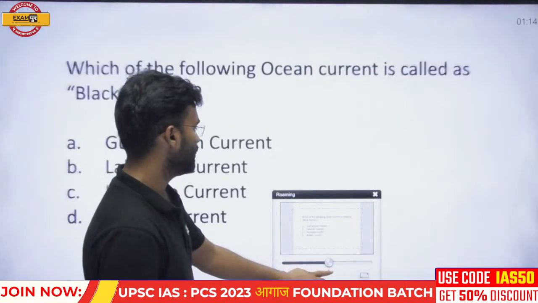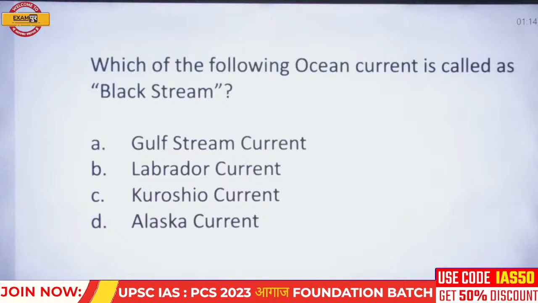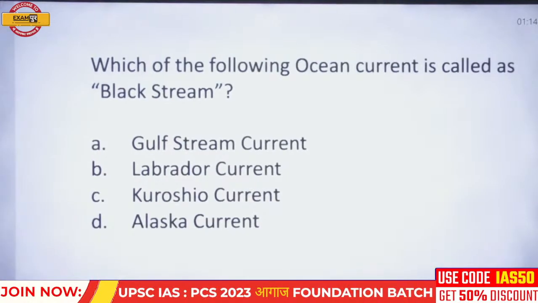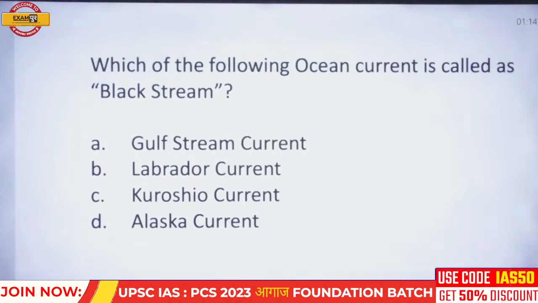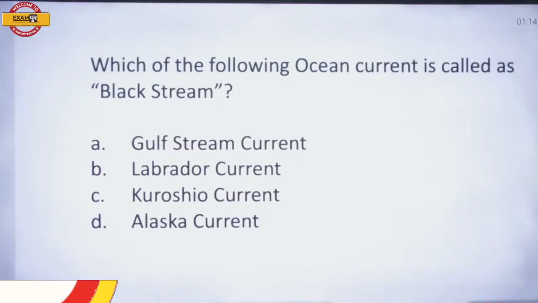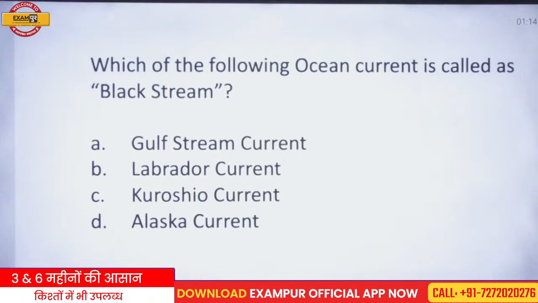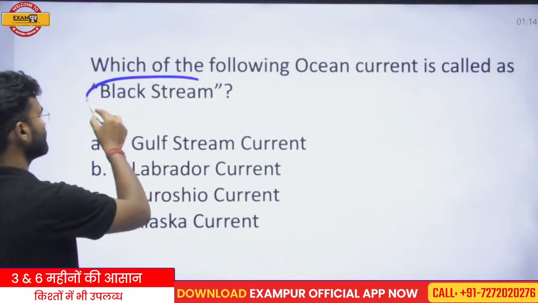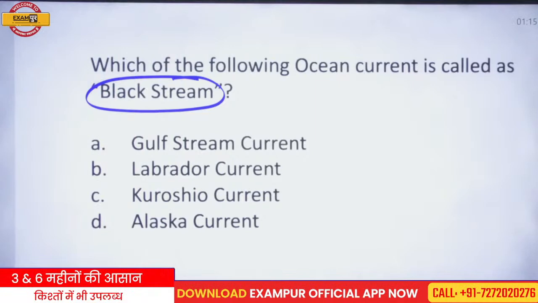Now, next question. Which of the following oceanic currents is called the Gulf Stream? The options are Gulf Stream current, Labrador current, Kuroshio current, and Alaska current.